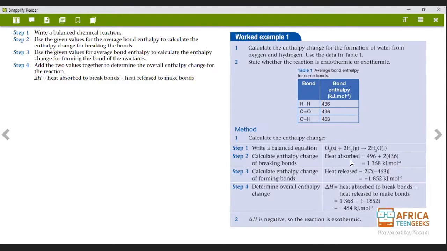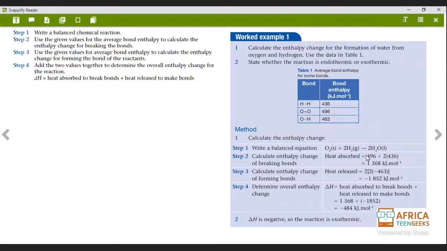Remember, this is only one compound, so we're going to say 496, taken from here, plus the H2. The H2 is also one compound, so we times it by 2, because we've got a number 2 here, which is the number of moles of this compound, the hydrogen gas. So we're going to say 2 times 436.